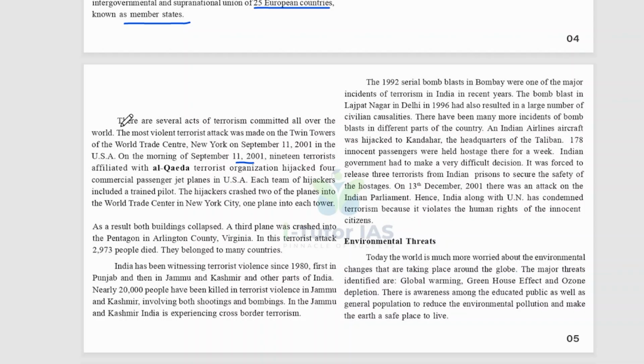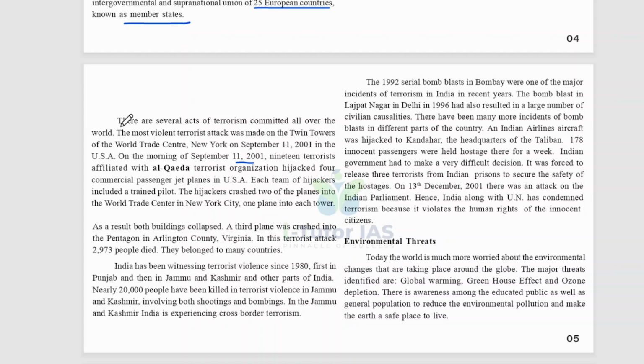Each team of hijackers included a trained pilot, and the hijackers crashed two of the planes into the World Trade Center in New York City, one plane into each tower. As a result, both buildings collapsed, and a third plane was crashed into the Pentagon in Arlington County, Virginia.